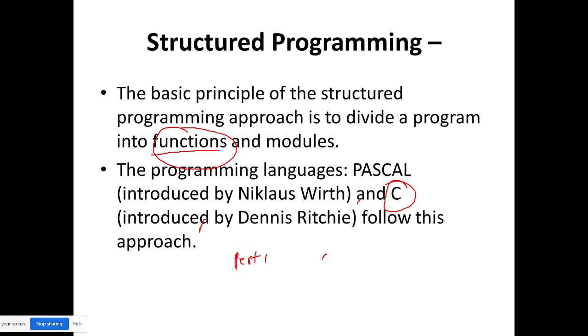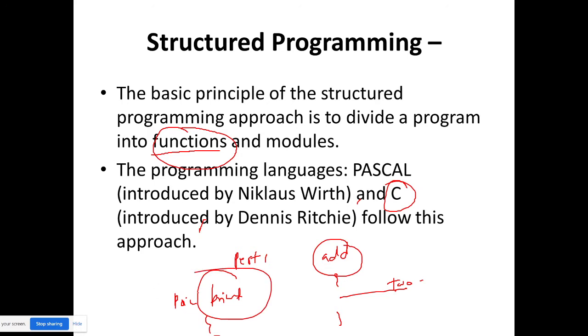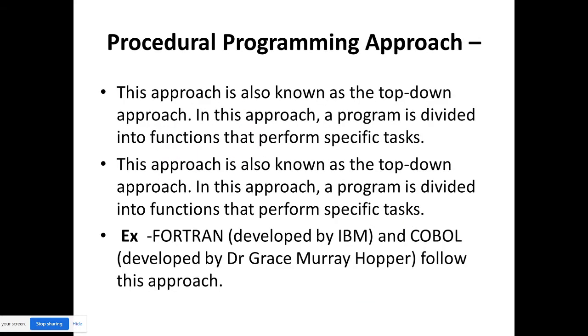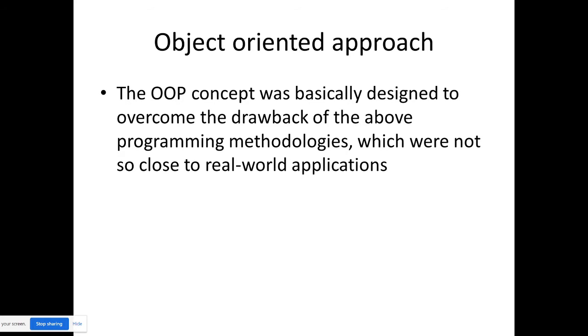Suppose we have to add two numbers, then we have an add method. If we have to print something, then we have a print method. This is just an example, but for anything we have to do, we write the program into functions.